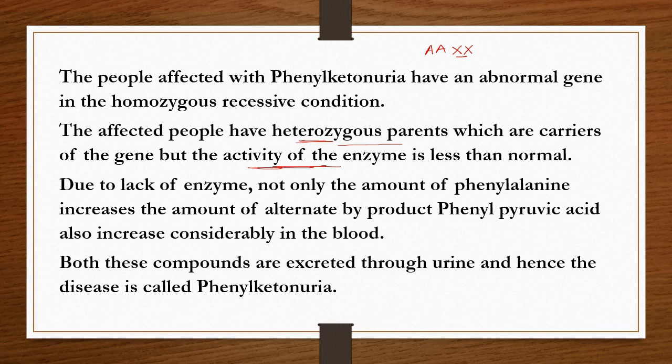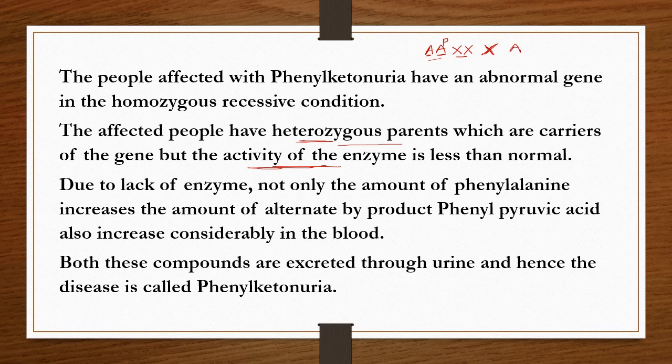So now phenylketonuria heterozygous. So one of these autosomes has that defect. So this is the heterozygous condition. One autosomal chromosome is normal, and the other has the defective gene of phenylketonuria. And another parent is also in the same situation.